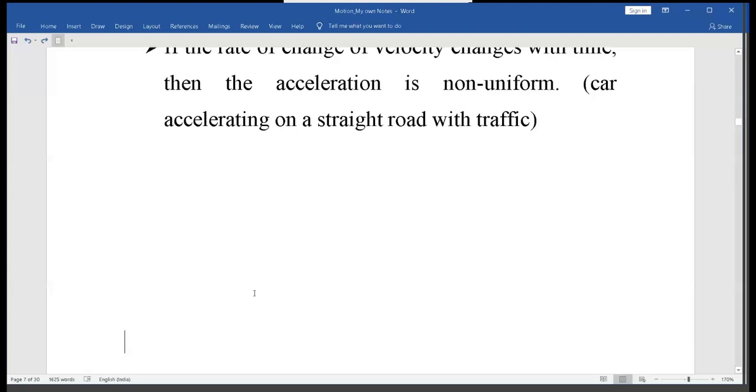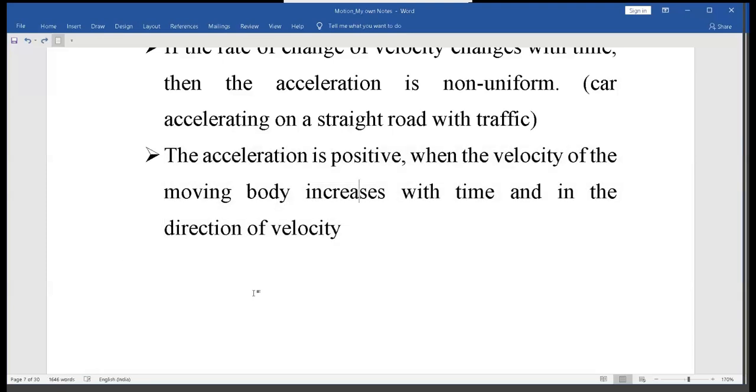Now let's consider one more example. Suppose a car is moving at a particular velocity in the north direction, and once the traffic is clear, it accelerates and moves faster with increased velocity in the same direction, that is north. Here, the acceleration is positive because the car is increasing the velocity and in the same direction. From this, we can say that the acceleration is positive when the velocity of the moving body increases with time and in the same direction of velocity.